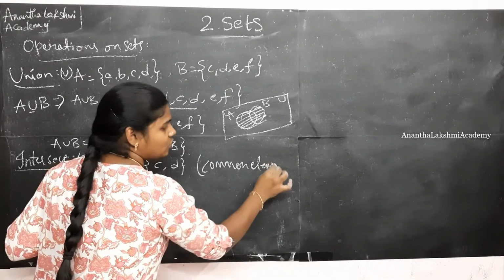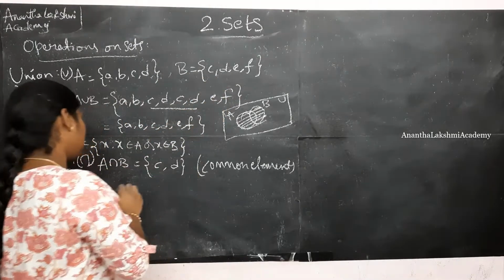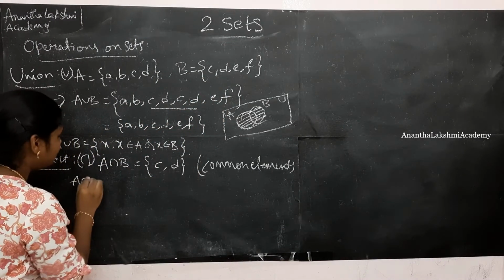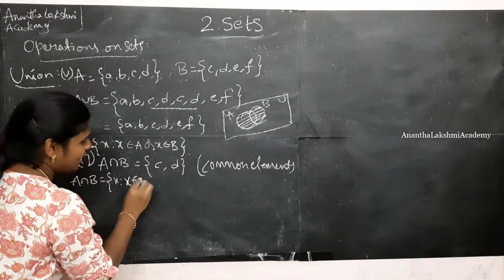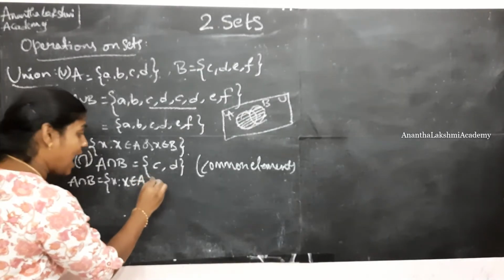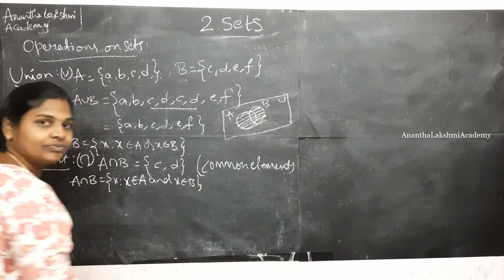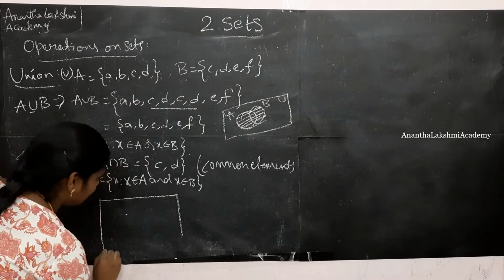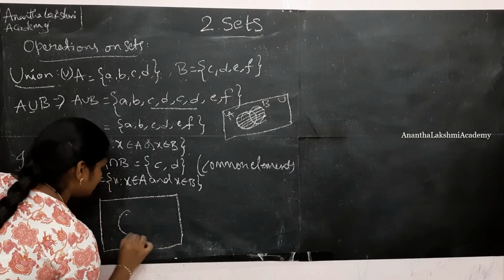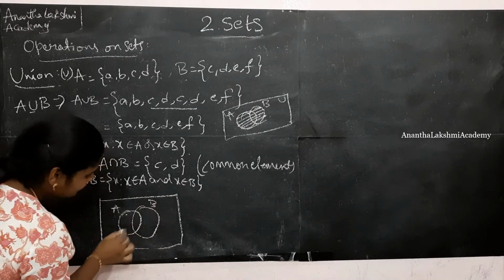It can be written as common elements in both the sets. What are common? C, D are common in both the sets. So for this, set builder form can be written as x such that x belongs to A and x belongs to B. Alright. So for this, if I am to draw a Venn diagram, set A and set B, what is the intersection part?